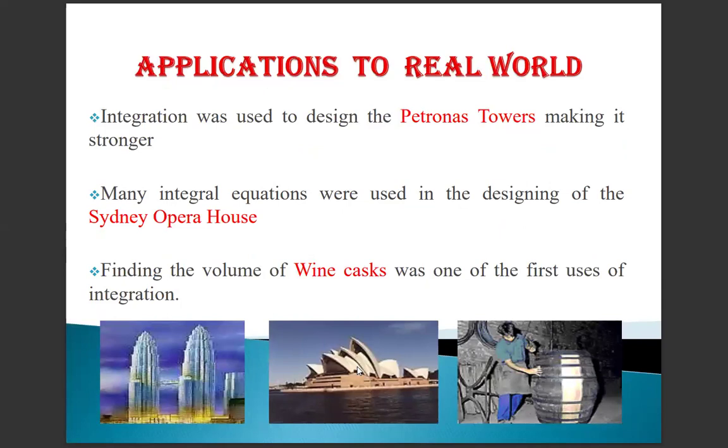Next, we are going to see the applications to the real world. Integration was used to design the Petronas towers, making them stronger. The first diagram shows the Petronas towers. The second picture shows the Sydney Opera House. Many integral equations were used in designing this opera house. And the third picture shows that finding the volume of a wine cask was one of the first uses of integration. So these are the live applications of integration to the real world.